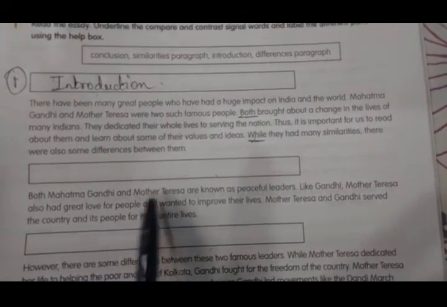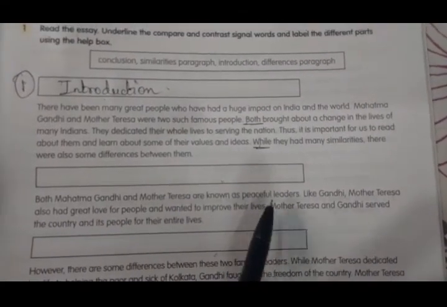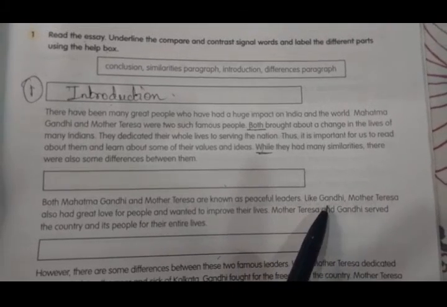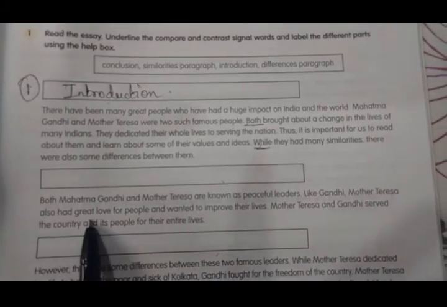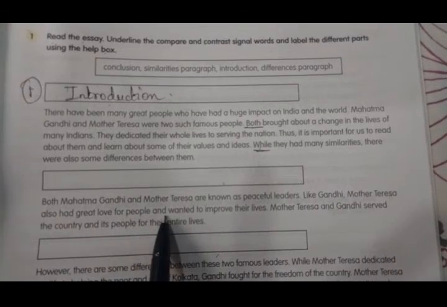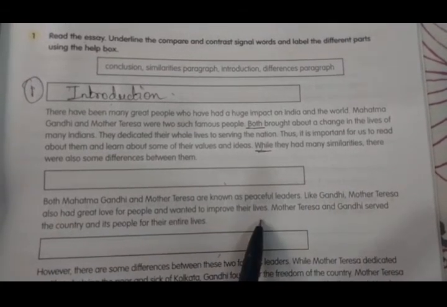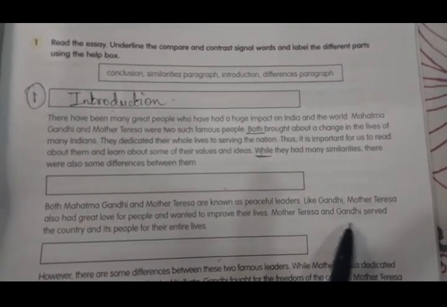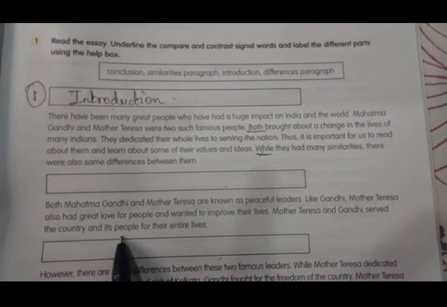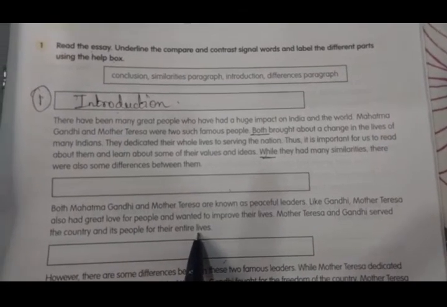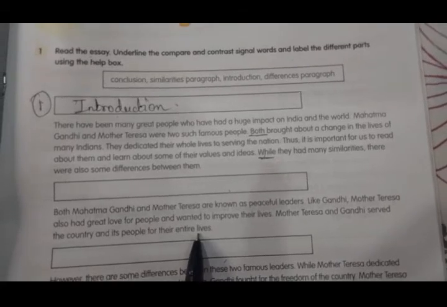Both Mahatma Gandhi and Mother Teresa are known as peaceful leaders. Like Gandhi, Mother Teresa also had great love for people and wanted to improve their lives. Mother Teresa and Gandhi served the country and its people for their entire lives.